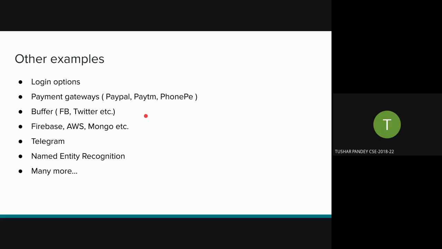Buffer. So if you have heard of it, Buffer is a tool that social media influencers or other organizations for that matter use to push content on a lot of sites simultaneously. You can use Buffer to push to Twitter, Facebook. There is a Slack for it, and earlier there used to be Google Plus. Almost everything that exists in the social world, Buffer has a service for it. Okay, and it exposes its service using its API.